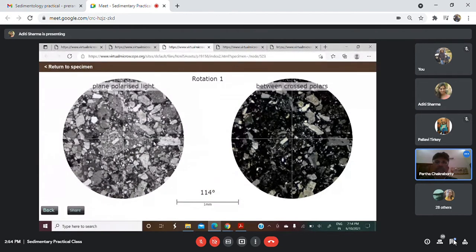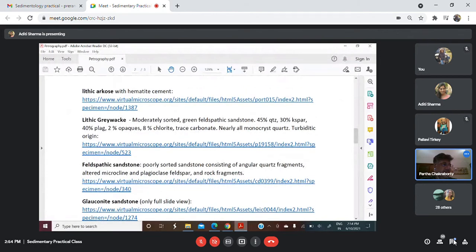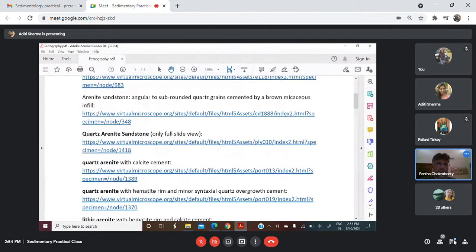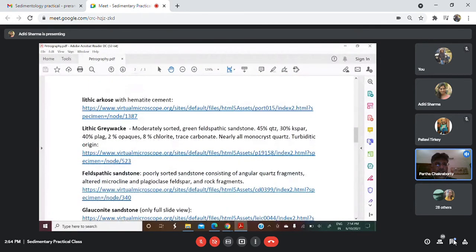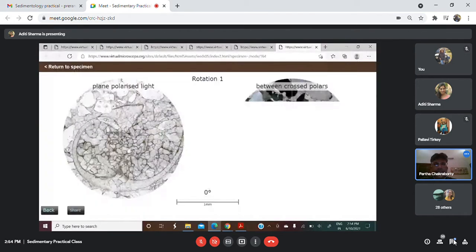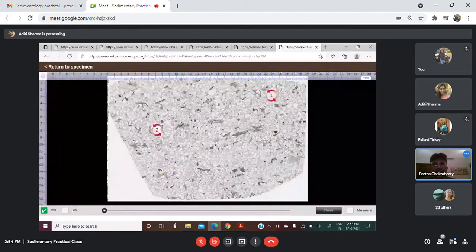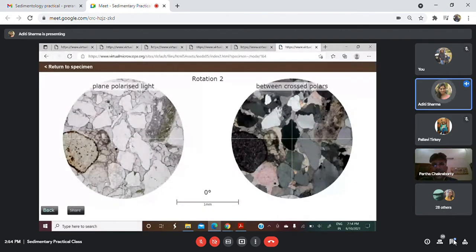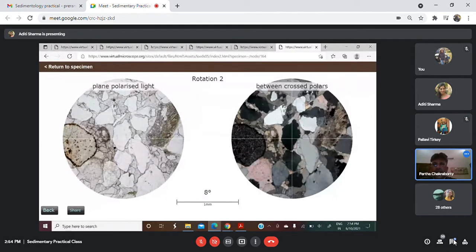Okay. If there is no question, Aditi, you just project. There is a carbonate cemented sandstone. Let us show it to them. They have a confusion about the carbonate cement. Now you see, Aditi, you first explain.